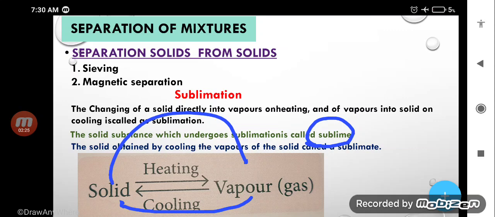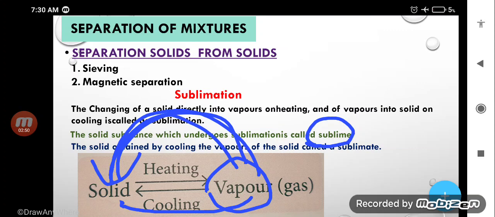And the last point is that the solid obtained by cooling of the vapor of the solid is called sublimate. Means when we heat the solid, it will change into vapor, and the vapor on cooling directly changes into the solid state, that is called sublimate.